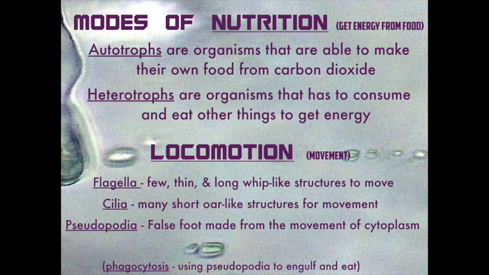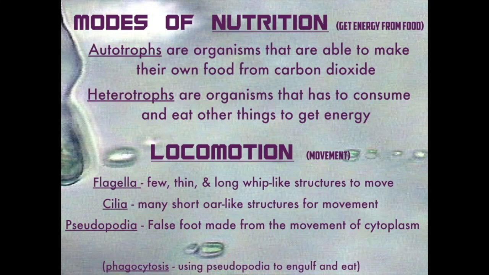And as we said, many of the animal-like protists are classified by locomotion or movement, and that's seen in three different forms or three different structures. One is called the flagella. Now, the flagella are very long, whip-like structures. There's only a few of them. You learned about that when we talked about bacteria.